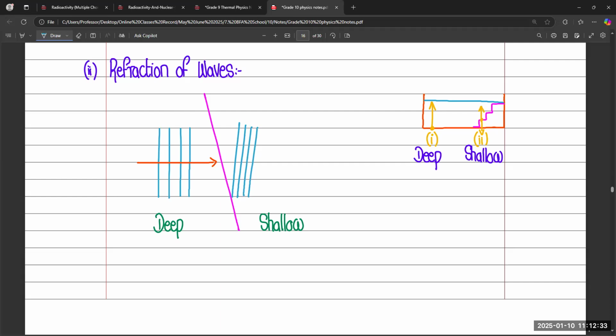So you can see that the direction starts to change. Initially, they are moving in a straight line, but right now they are moving in this direction.